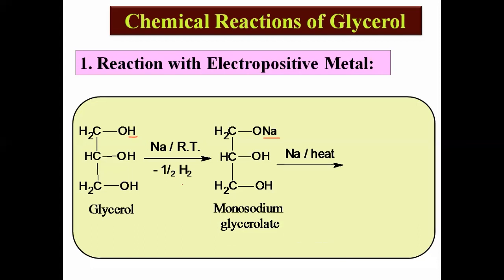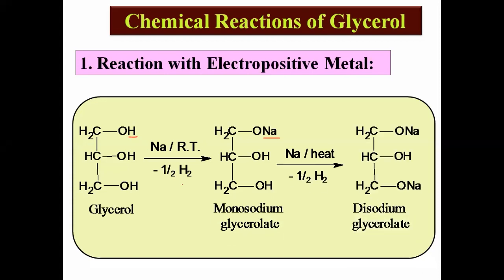Now in the second step, it reacts with another sodium metal, then second hydrogen atom from another primary OH group is replaced and we get the disodium glycerolate, and thus in this reaction that hydrogen atom from only primary OH group are replaced by sodium, and here that two primary OH group react one after other. Their reactivity is different. First primary OH group reacts easily and therefore first step is carried out at room temperature, but second primary OH group is comparatively less reactive, therefore that reaction is carried out at high temperature.